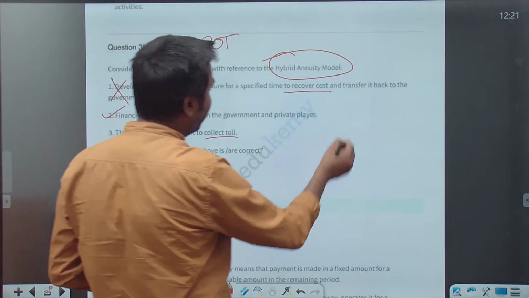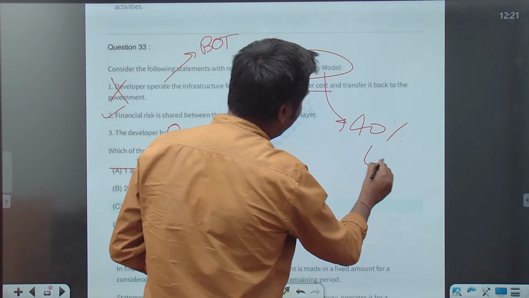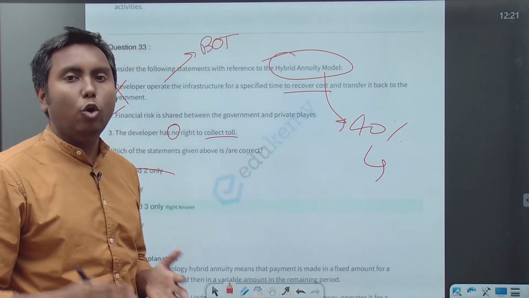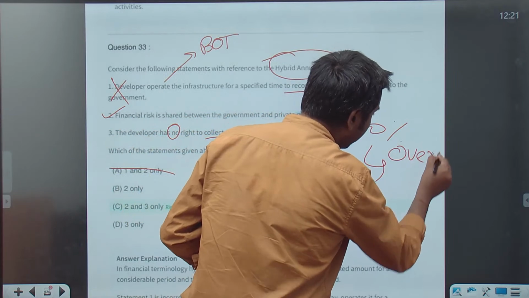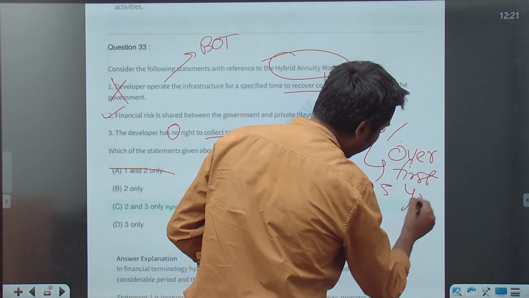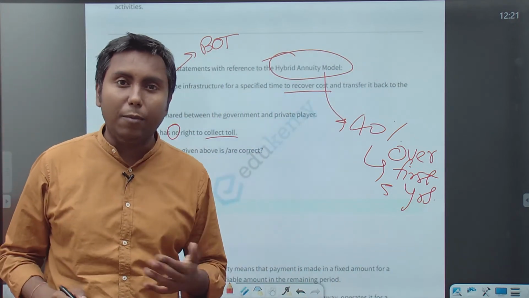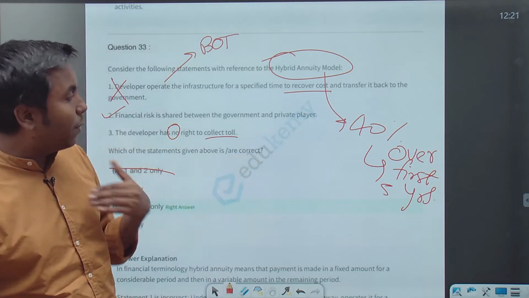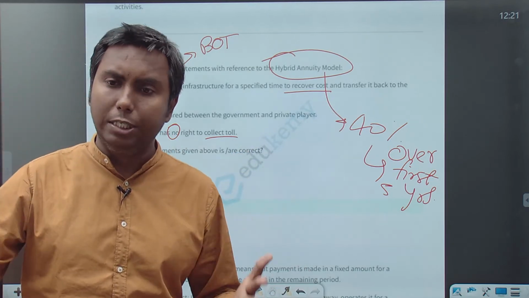So how they get money in hybrid annuity model: 40% of the amount is given by the government to the private player over the first 5 years, as annual annuity.